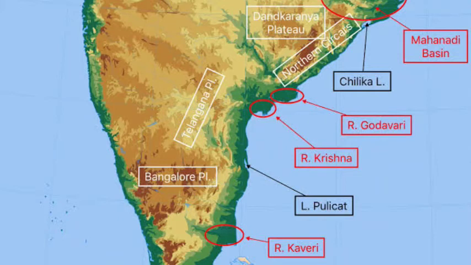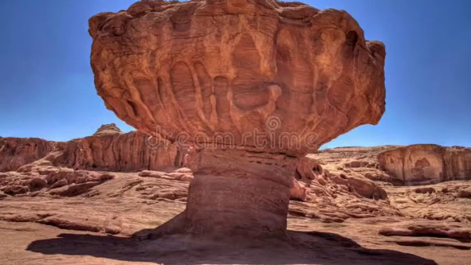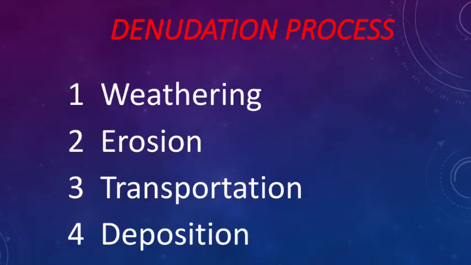Similarly, by the work of wind, you can see in this picture, mushroom rocks are formed, and inselbergs are also formed. Sand dunes are formed by the work of wind only, and loess plains are also formed by the work of wind.